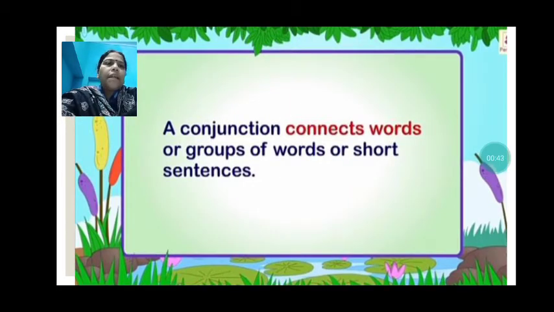A conjunction connects words or group of words or short sentences, or you may call it that conjunctions are the connecting words or the joining words. Suppose you want to join any two pieces, okay? If your scale has broken and you want to join those parts of the scale, then what do we use? There you will use glue. So glue is used to join those two pieces. In the same way, this conjunction is used to join words, group of words or short sentences together.